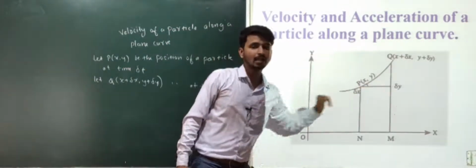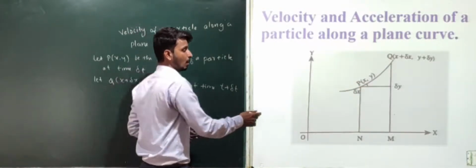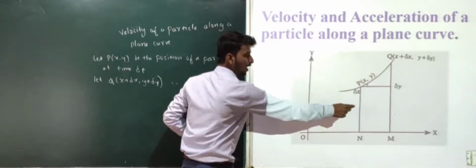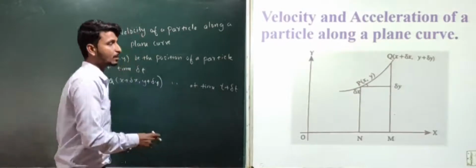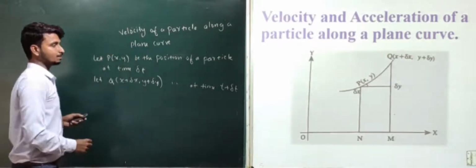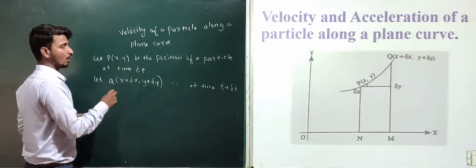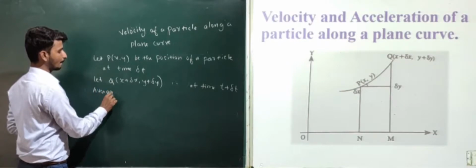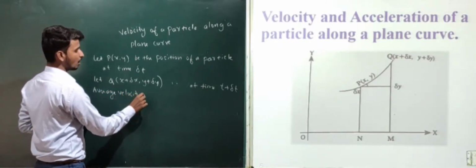Here delta x is parallel to Ox and delta y is parallel to Oy. These are the displacements of a particle along a plane curve. Next, here we will find the average velocity of a particle.